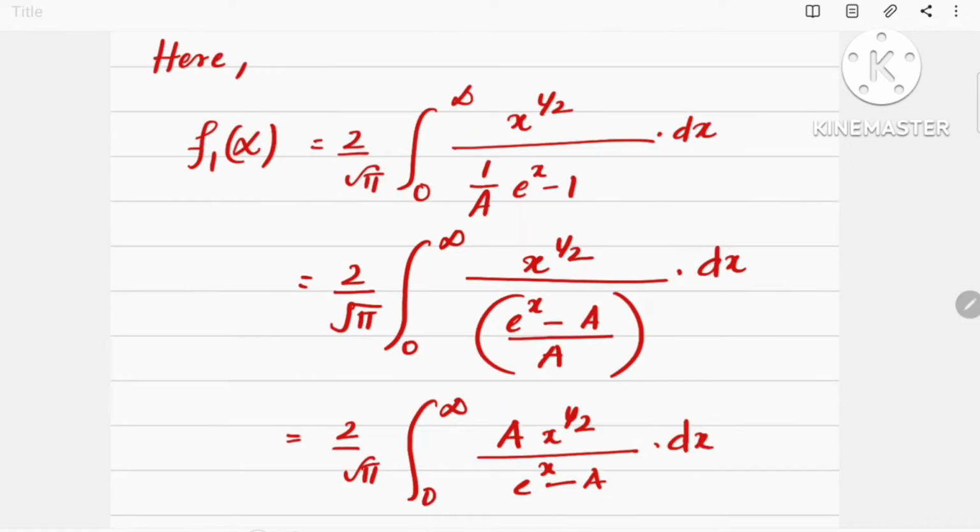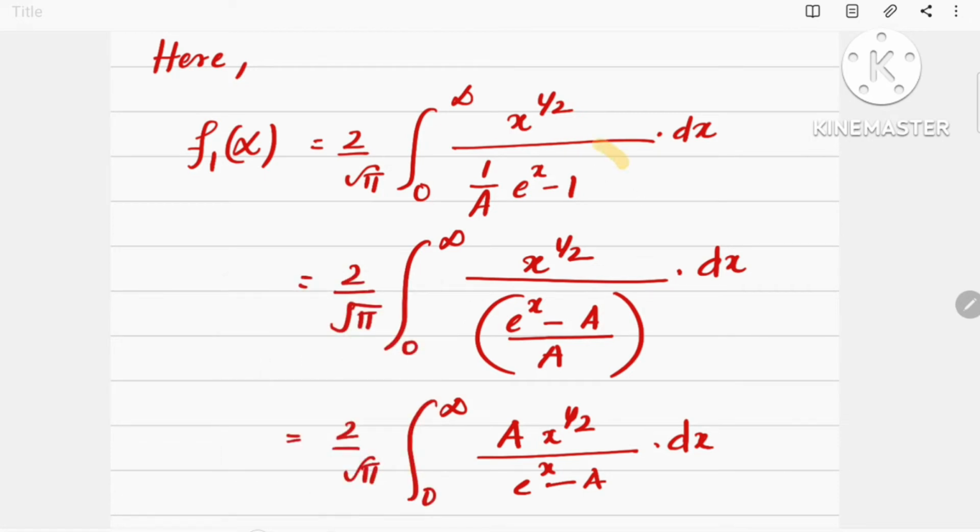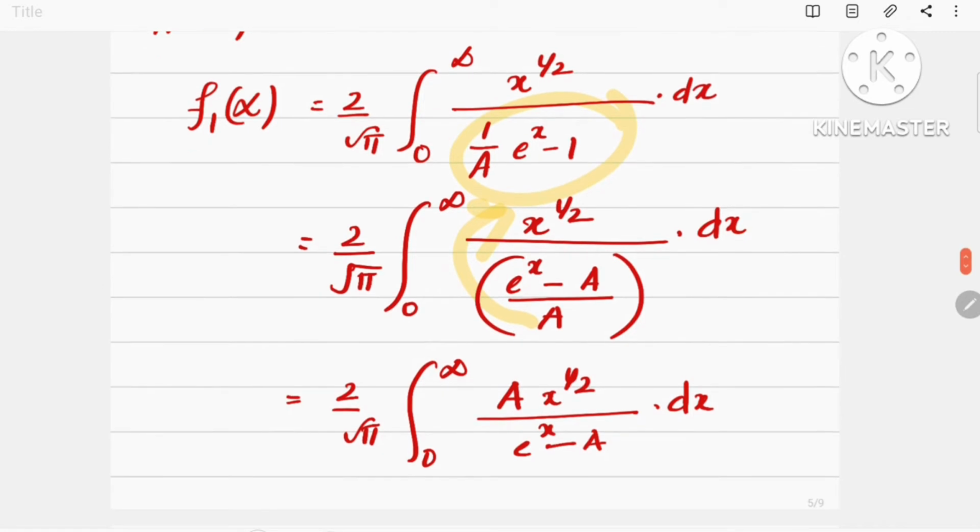Now, in the second step, we cross multiply with a, and we can write e raised to x minus a divided by a, and we can rearrange with a in the numerator. The expression changes into the form 2 by root π integral 0 to infinity a x raised to half divided by e raised to x minus a into dx.